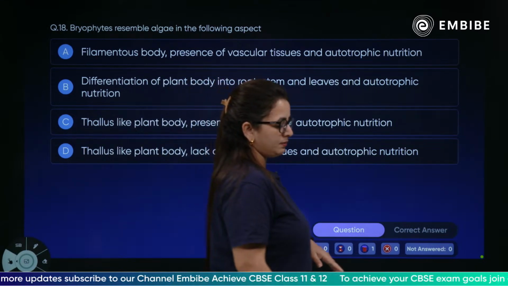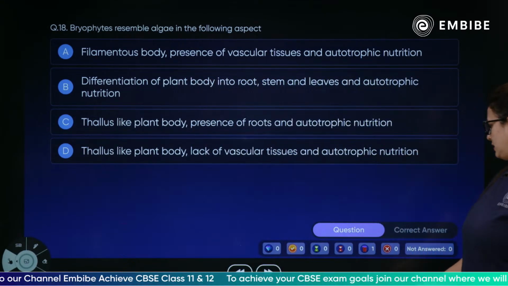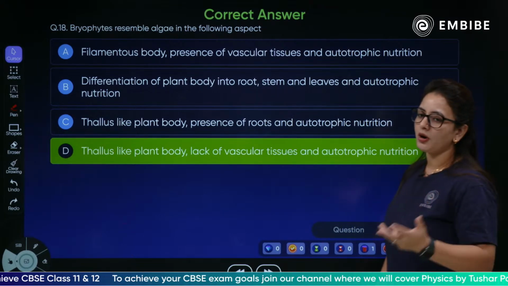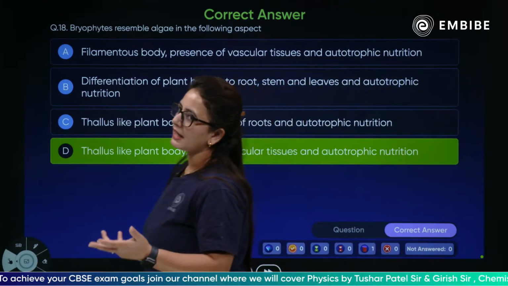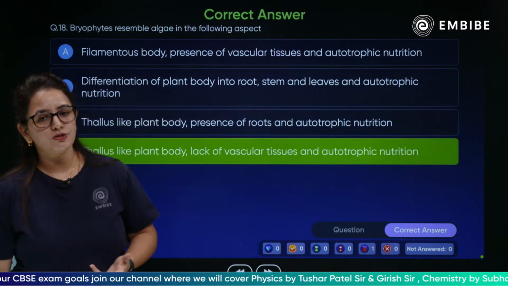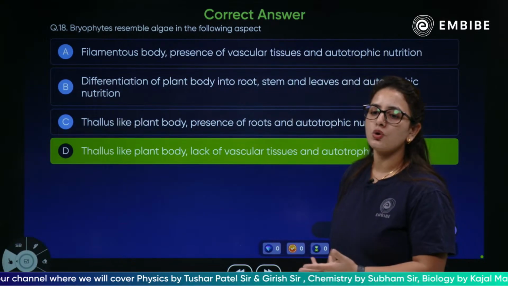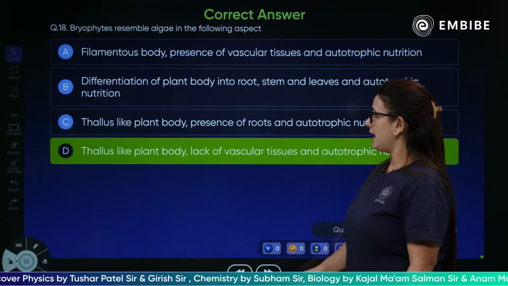What could be the possible reason? Yes, they have a thallus-like plant body. The body is not completely differentiated into root, stem and leaves. This is also the case in algae. They lack vascular tissue, there is no xylem and phloem, and they show autotrophic nutrition. Absolutely very similar to the algae.